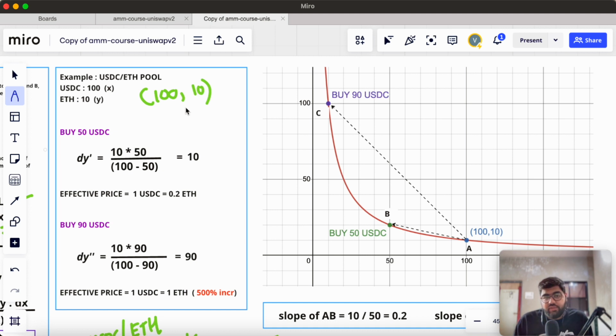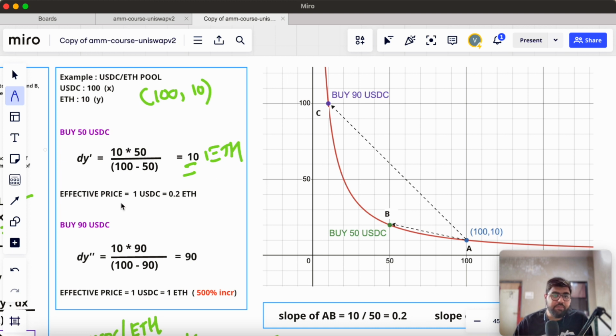Let's say we will take two scenarios here. First scenario is, let's say we want to buy 50 USDC, and the second scenario is when we want to buy 90 USDC. So when we calculate the dy for 50 USDC, we will get 10. It means that to buy 50 USDC, we need to deposit 10 ETH in the pool.